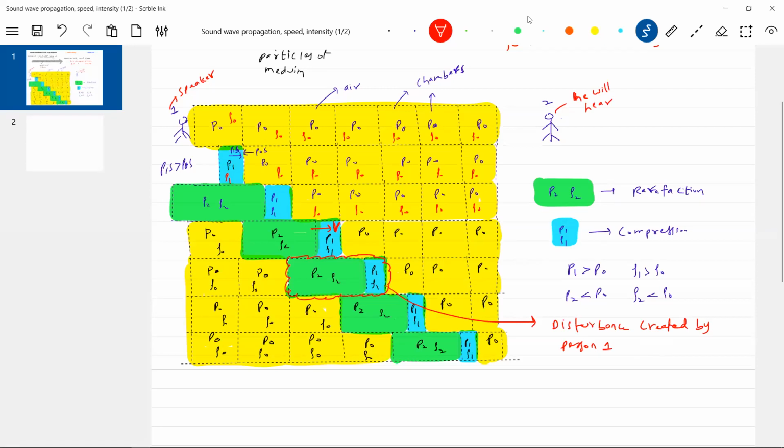Person 2. Let's take that one. So the disturbance will propagate here. Okay, I need not show every time. So the disturbance which was here will now be available there. At t equals 0 it was generated, so you can take this as t equals 0. This is after some time t, and it will take some time for the disturbance to propagate here.